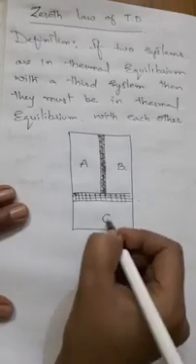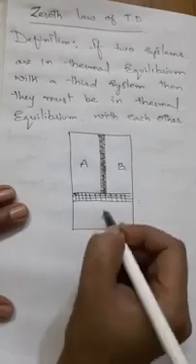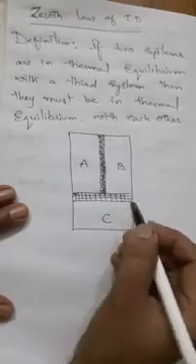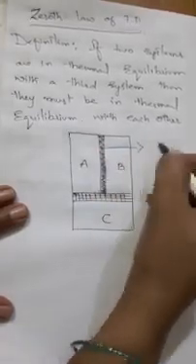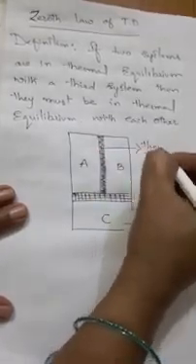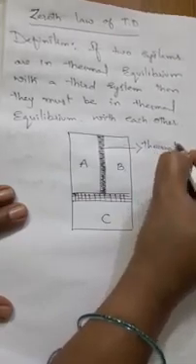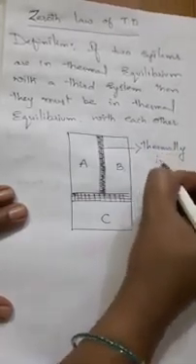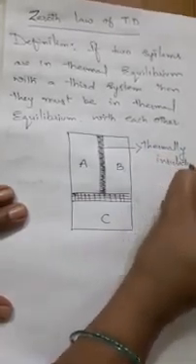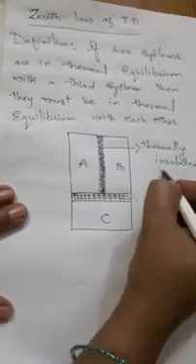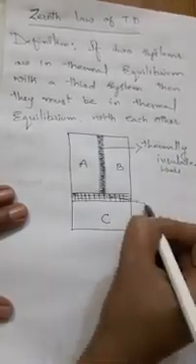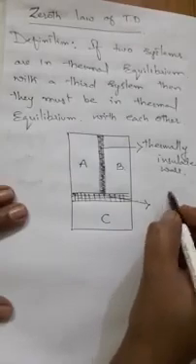Here C is a body in between, with a diathermic wall. So this wall is known as the thermally insulated wall, and this one is known as the diathermic wall.